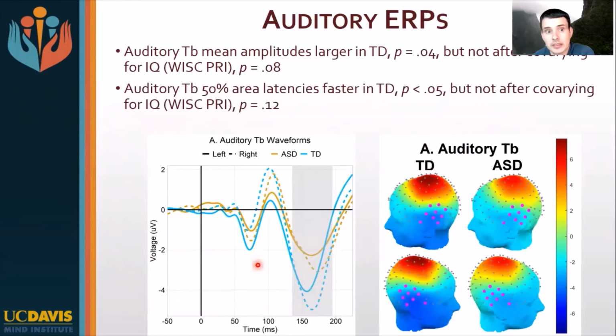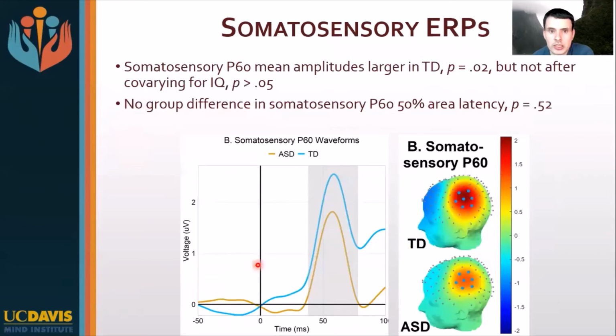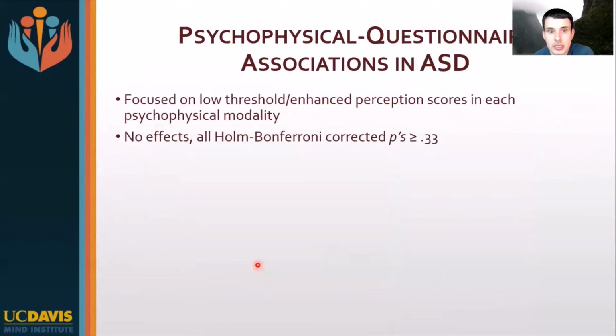We did see that auditory TB, so that's also called the N1C component, its amplitudes were larger and latencies were faster in typically developing participants, although those effects were not significant after covariating for cognitive ability. We also saw that amplitudes of the somatosensory P60 were larger in typically developing participants, but again, not quite significant after covariating for cognitive ability, and there's no difference in latency here.